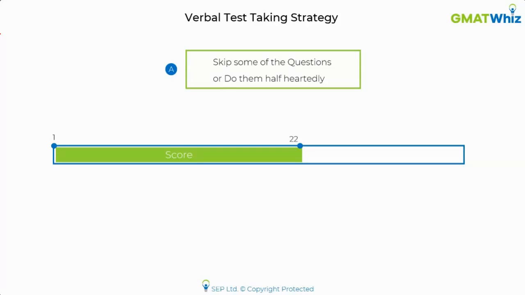What does it mean? Can anyone tell me? I'm seeing a very tough RC passage as a 23rd question. Can I draw any inference from that? If yes, what can be the inference? I would like to hear from you guys. What do you think can I infer from seeing a hard RC passage as the 23rd question? I'll wait for a few more responses.